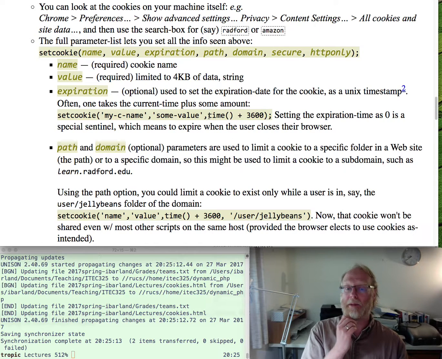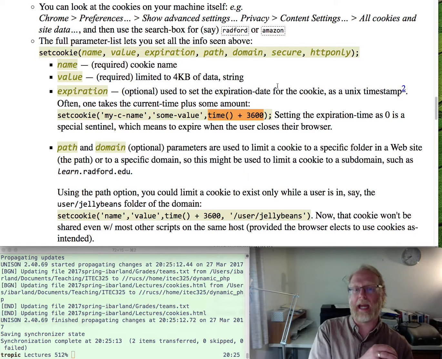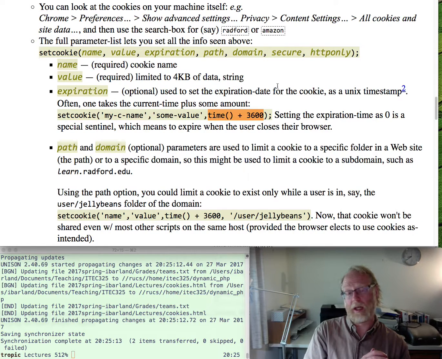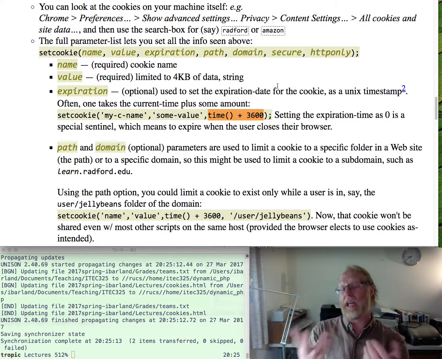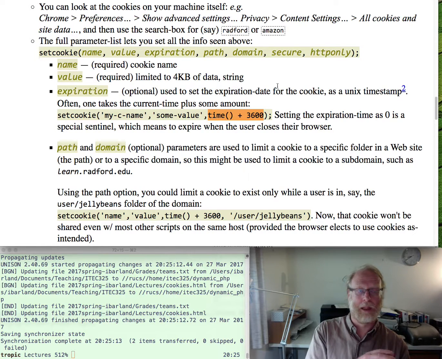And so here's a common thing that you might see in code. They just say, hey, set a cookie. This will be on a server. This will be in PHP code maybe. Set a cookie, and here's the cookie name. Here's the cookie value. Hey, here's the expiration date: current time plus 3600. What does that mean? Go ahead and pause for a second. Yeah, so current time would be the current time in seconds. Add 3600 to it. That's going to be 60 minutes in the future. So this is a 1 hour cookie expiration right here.